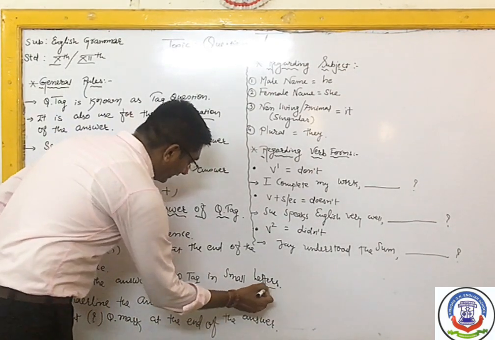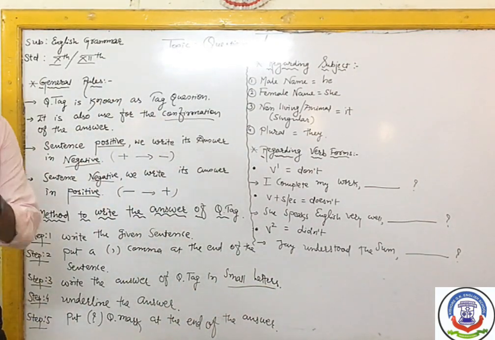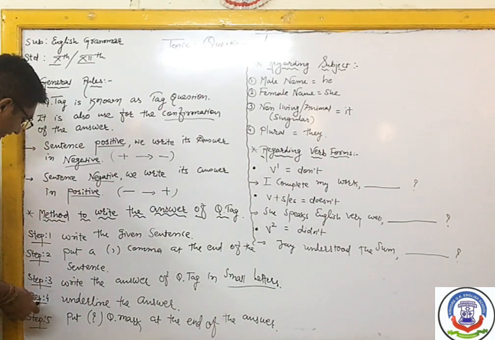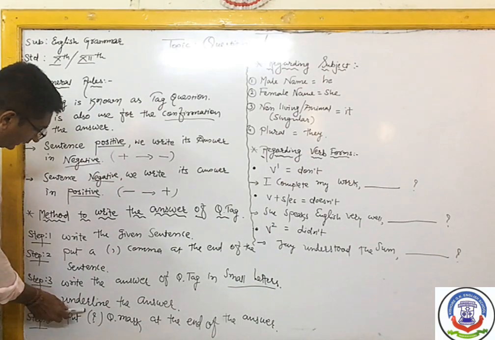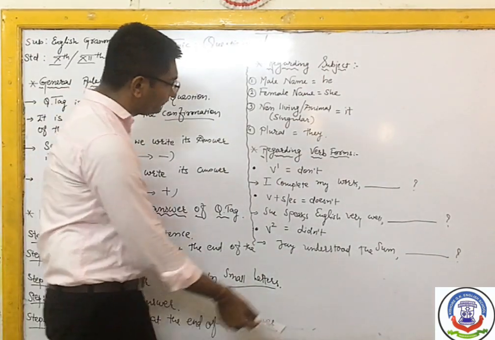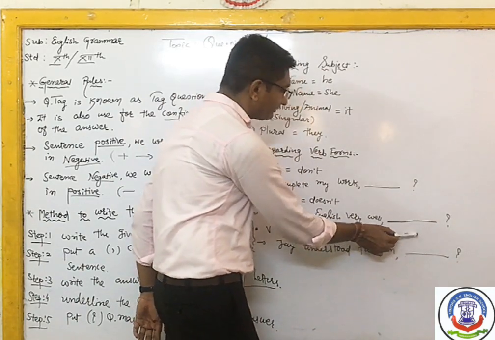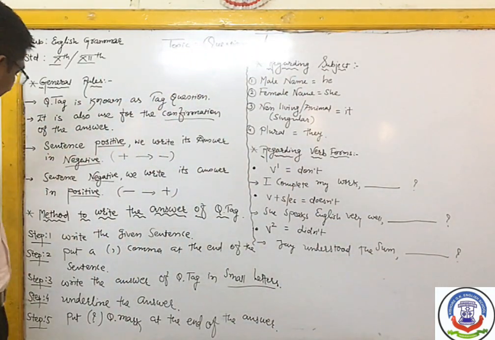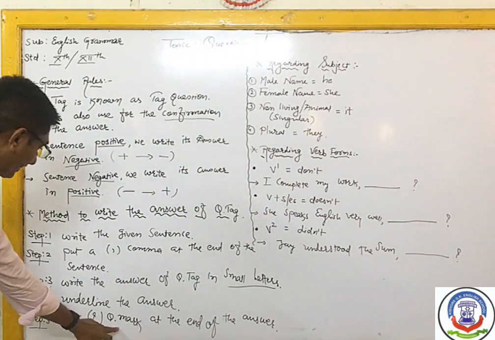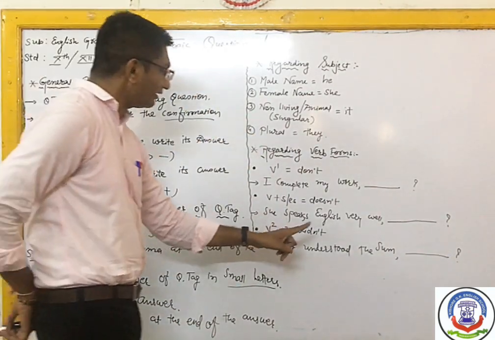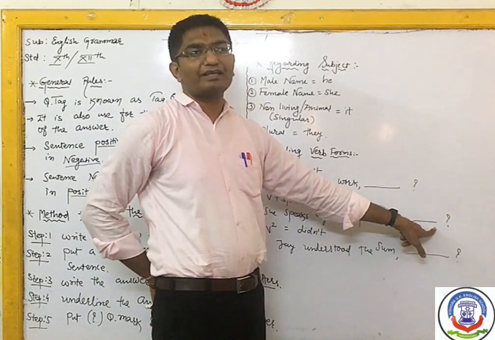Write the answers in small letters. Then the next step is to underline the answer. Yes, see, I did the underline over here. After underlining the answer, put a question mark at the end of the answer. I also put a question mark over here.